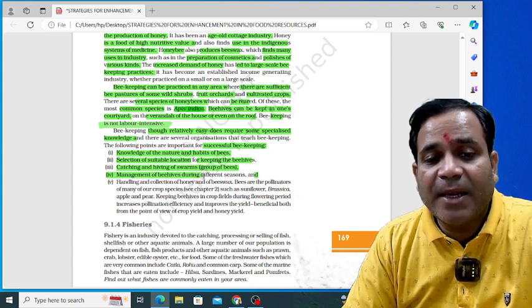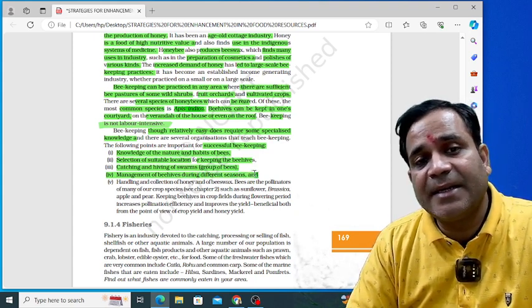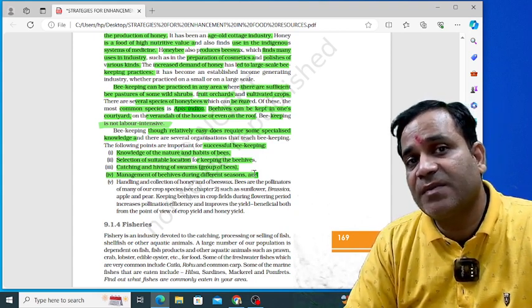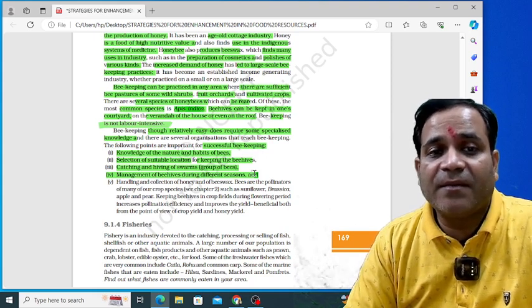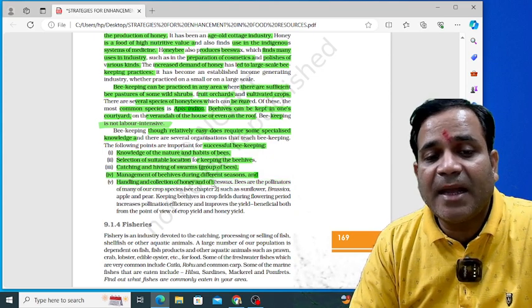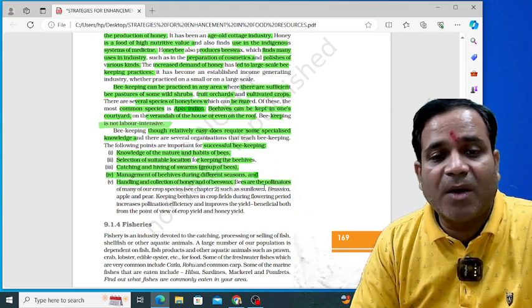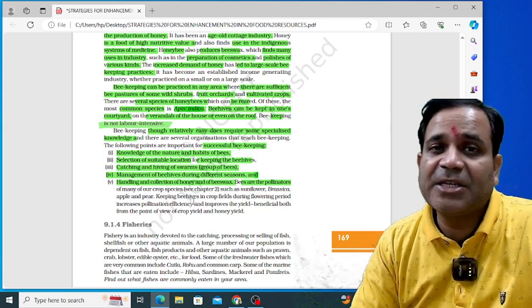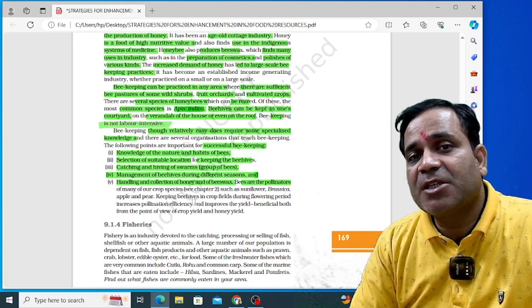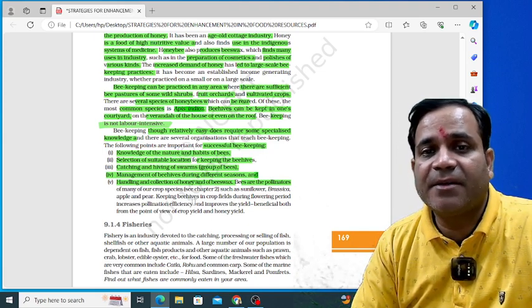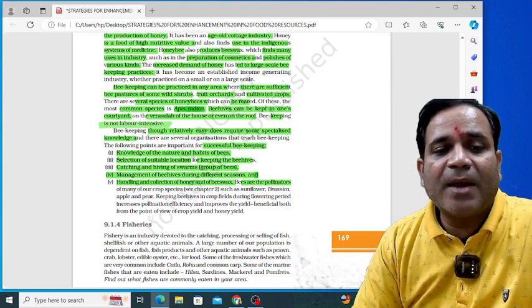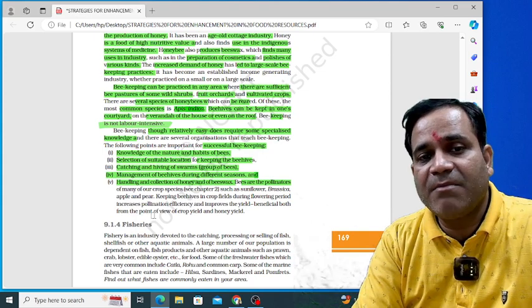Fourth is management of beehives during different seasons. In different seasons bees have different requirements, so we must know about that whenever we want to do beekeeping. Fifth is handling and collection of honey and bee wax. Bees are pollinators, the agent which transfers pollen grains from anther to stigma, resulting in pollination and finally fertilization. So handling and collection of honey and bee wax is very important to understand.